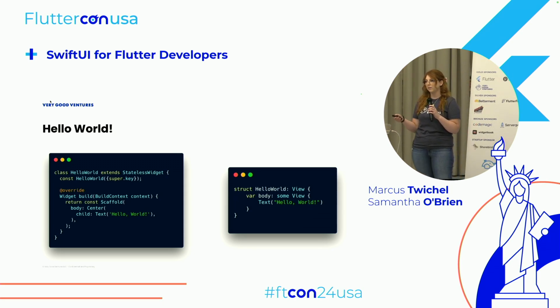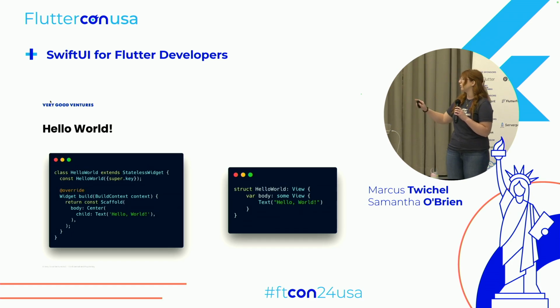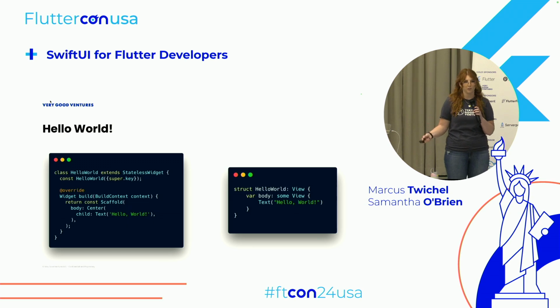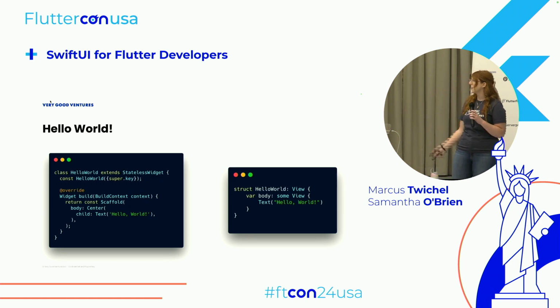Moving down, you'll see we have our body and then another view, which returns that text object. And so you'll notice that the text object is in curly brackets inside that view. And that is SwiftUI's view builder. So you can essentially imagine that as like a getter for the body property or the child property. So you could have a return keyword in front of the text object, but it's just not required with SwiftUI syntax.